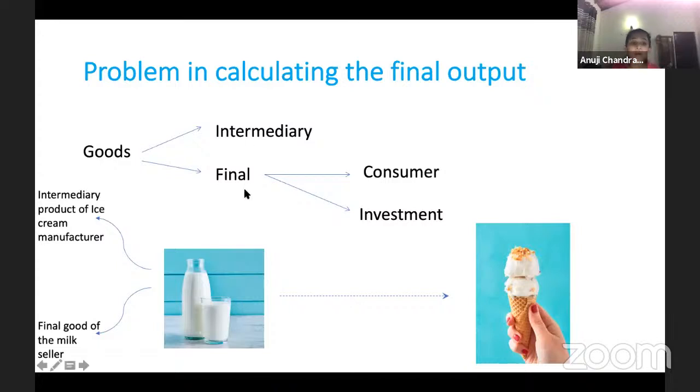Okay. So these final goods, guys, we can classify further into two: consumer goods and investment goods. Consumer goods are the goods that you purchase for your consumption. Investment goods are the goods that you use for the production of another good. Investment goods are like machinery, I'm pretty sure you know this stuff, the things you use for production of another good. It is like you purchase this final good for investment purposes, or a vehicle or a building, anything.